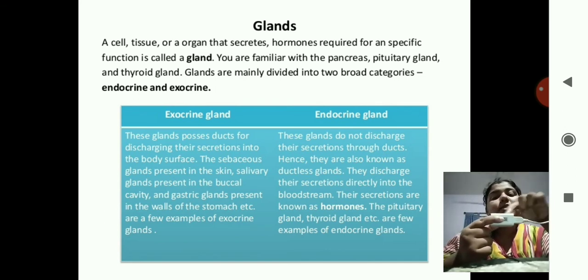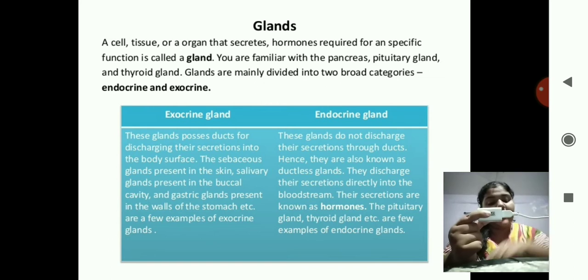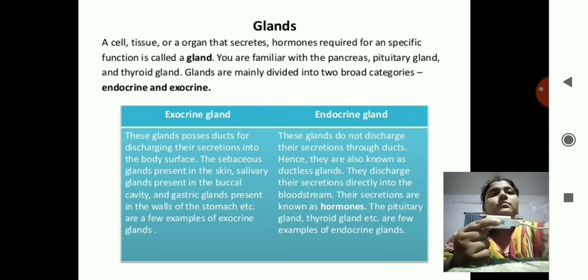The hormone is secreted over here, and then it travels through the duct. And if we assume that we are having an organ located at a far distance from that gland.